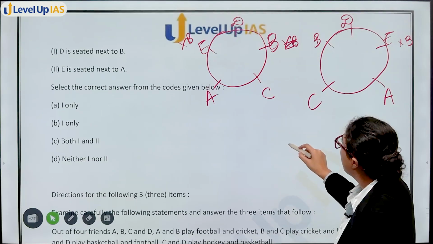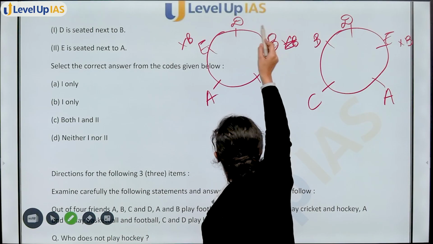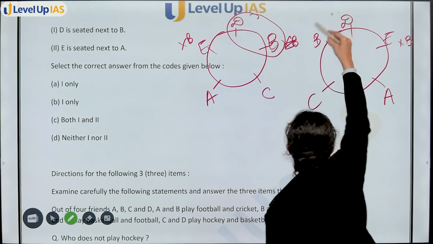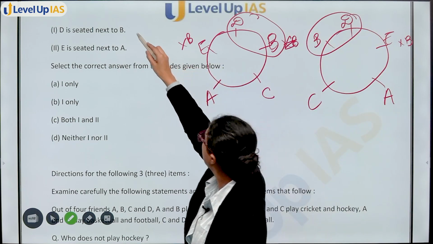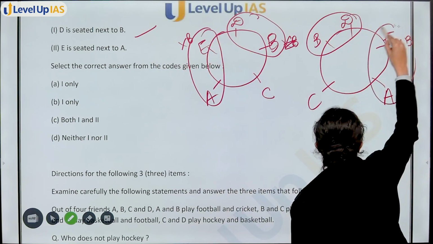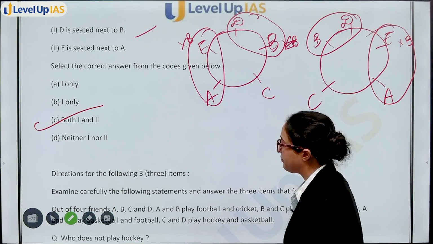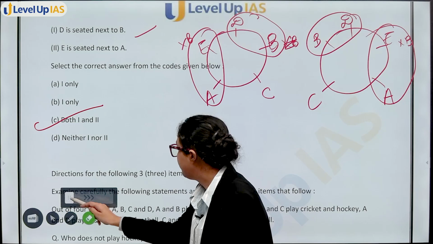D will always be next to B. Here also D, B, and here also true. E is seated next to A. True. True in both the cases. Both 1 and 2 are true. Next question.